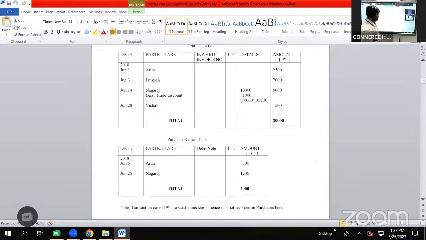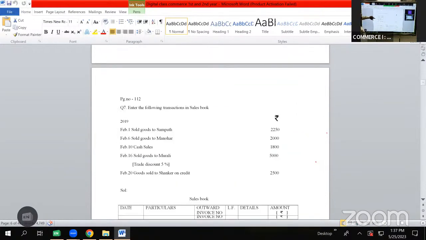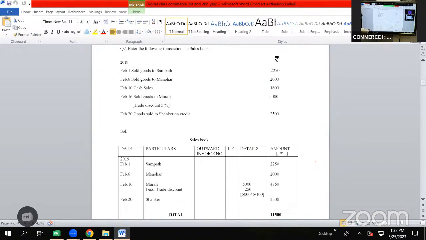Continuing with the same topic, problem number 7, page number 112, question number 7. Enter the following transactions in sales book. So till now we have prepared purchases book and purchase returns book. Now we are going to learn about a new book, sales book. The format for which will be the same as that of purchases book. Instead of inward invoice, here we'll be writing it as outward invoice.